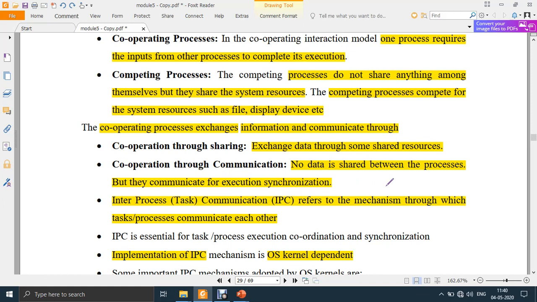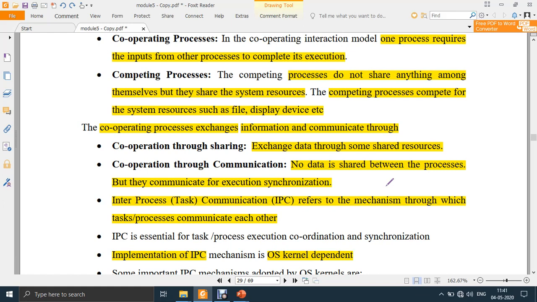See, data sharing means, as I told, some memory location is there. In that memory location, let's say process 1 writes something. So let's say it writes the data 10. That memory location is utilized by, let's say, process 2, and it utilizes the value in that memory location, which is 10, and it uses that value 10 to do something. Let's say it will add 5 to that 10, and it will make it 15, and it will use it for something else. So that is what is data exchange.